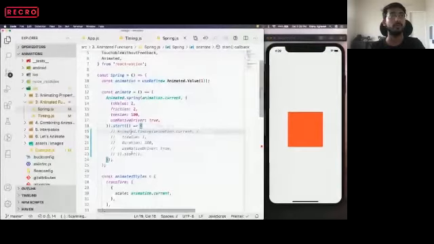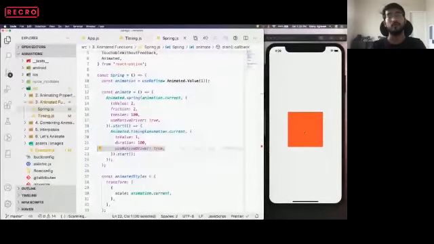Cool. Now let's uncomment this part. So what we are doing is, after it expands, we want to return it to the original state. Okay, I have to reload it.